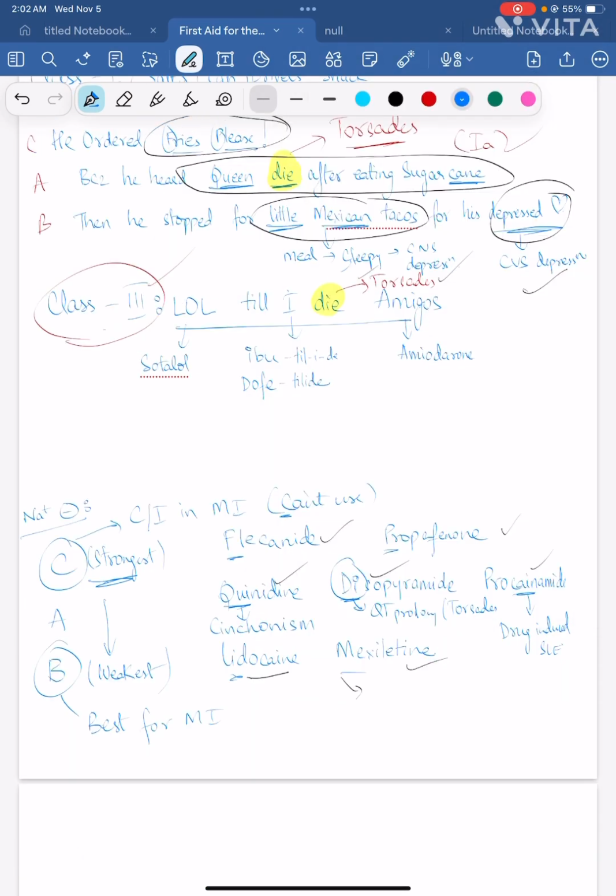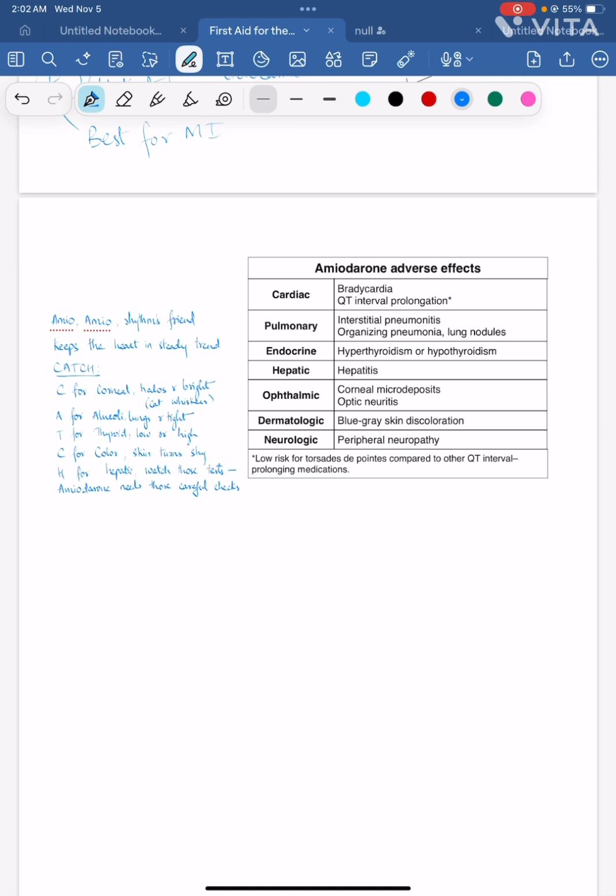In class 3 you have sotalol, ibutilide, dofetilide and amiodarone. The most important one you have to remember is amiodarone. Okay, so I have made a mnemonic for this. It's in the tune of Twinkle Twinkle Little Star. So it goes like this. Ignore my voice.